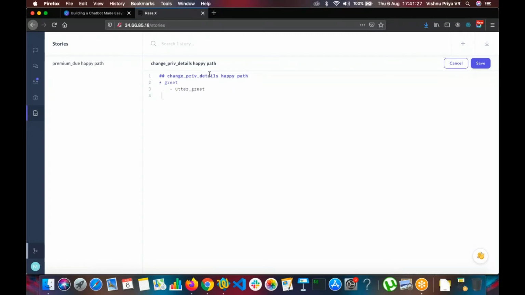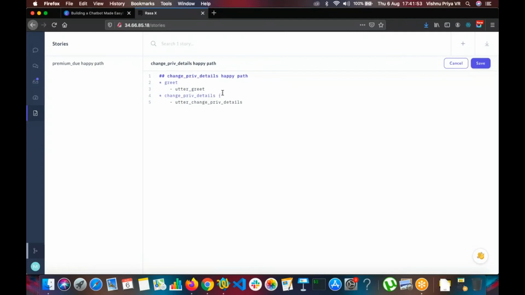Then we are going to give the change private details intent and the specific utterance for that. But here we have a catch because we have an entity with us.